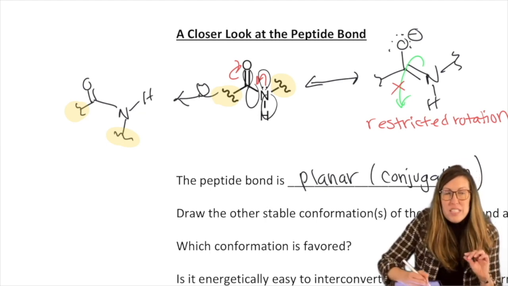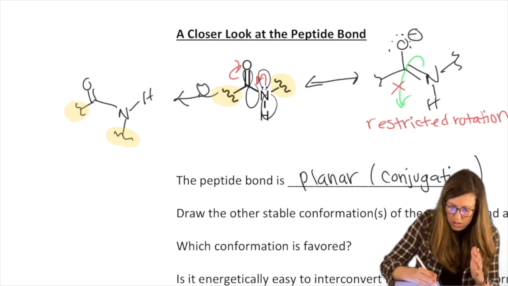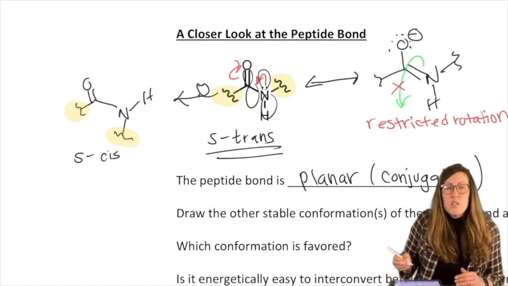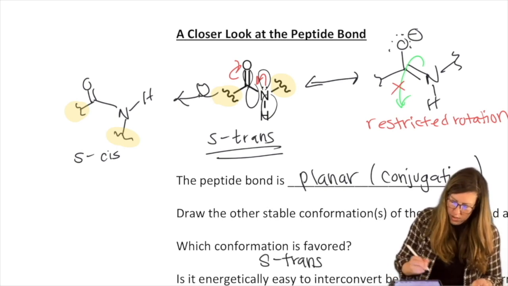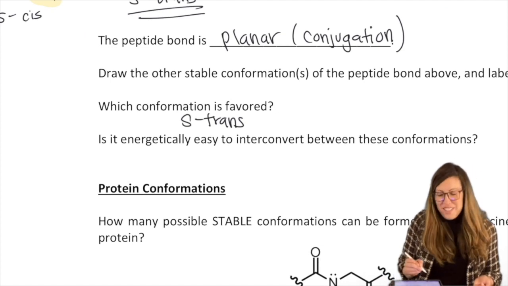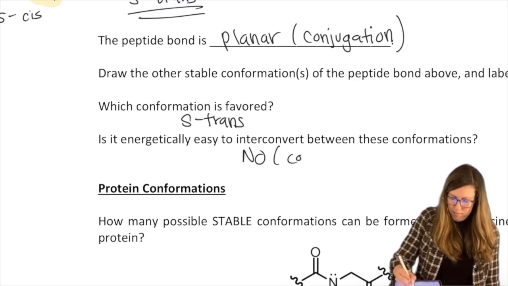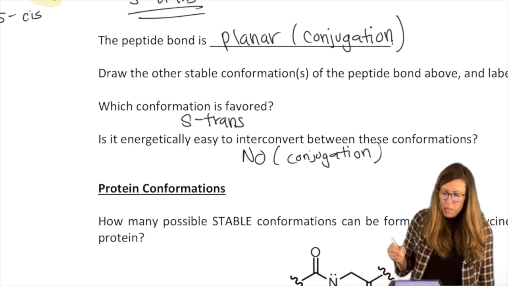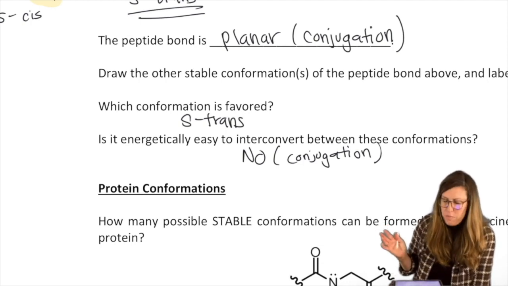We're rotating around a single bond. Yes, it has partial double bond character, but we're rotating around a single bond. We're going to call that S cis. Those big groups are cis to each other. Whereas here we'd call this S trans, which happens to be drawn for you because it is the more stable one. Because you want those bigger groups to be trans, right? And I think we've already answered this question. It is not easy to interconvert between them because of that conjugation. Hindered rotation, we would call it. Still possible, but it definitely limits the way proteins can fold. Otherwise, they would take on just millions of different shapes.